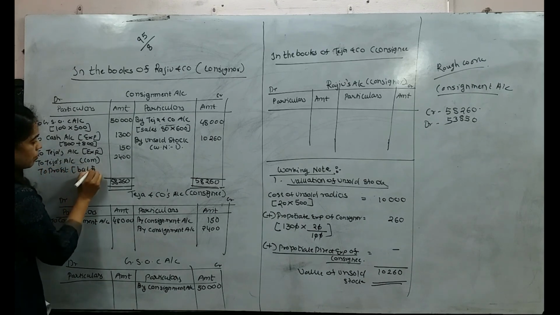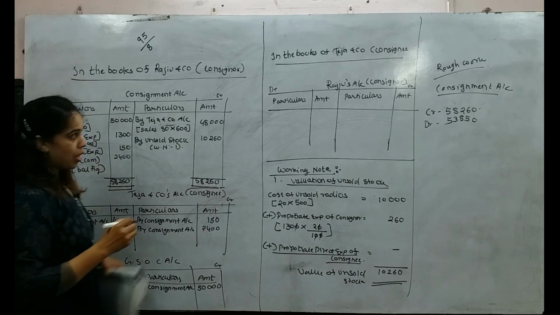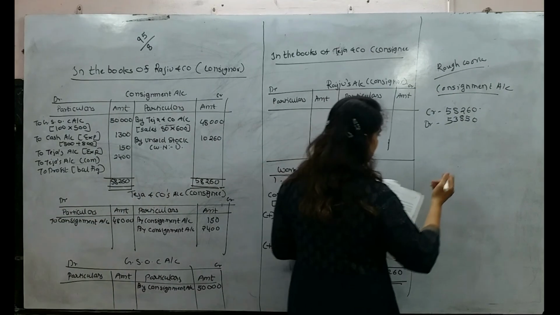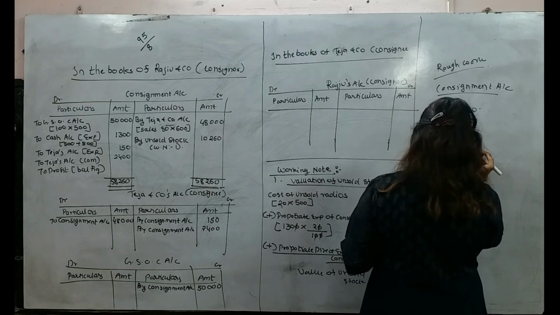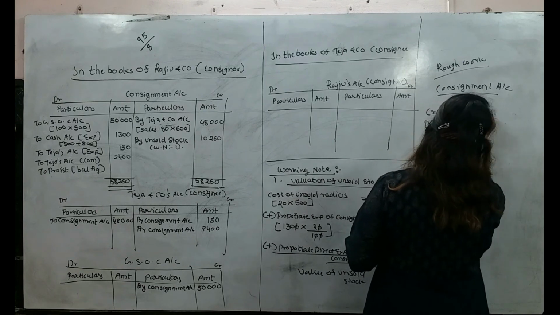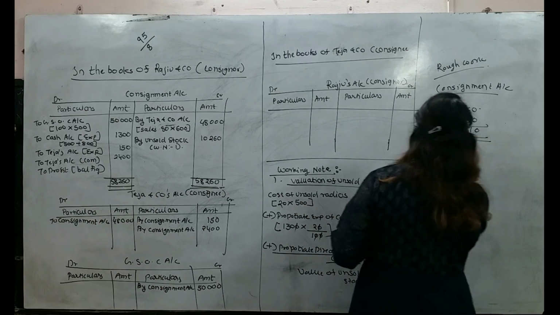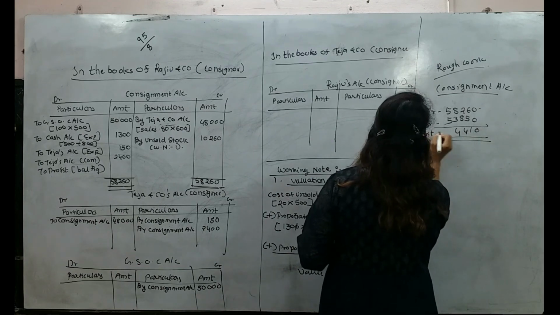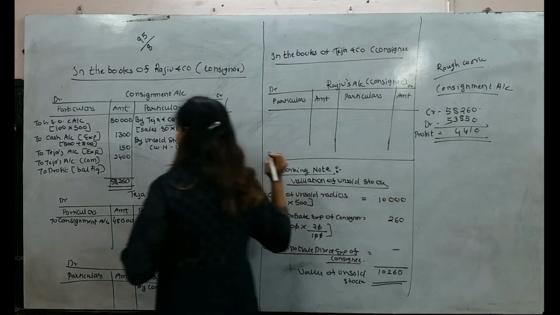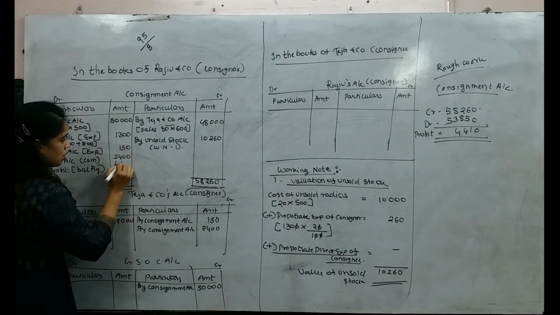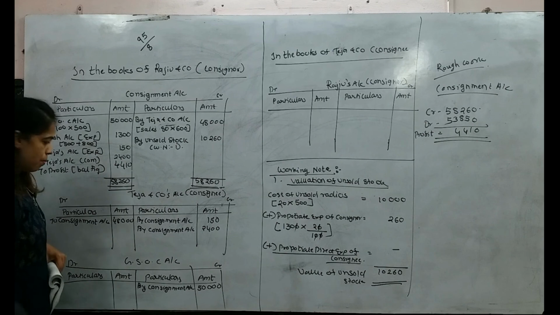Profit is nothing but our balancing figure. How are we going to do this? You just need to do subtraction. 4,410 rupees is going to be our profit.